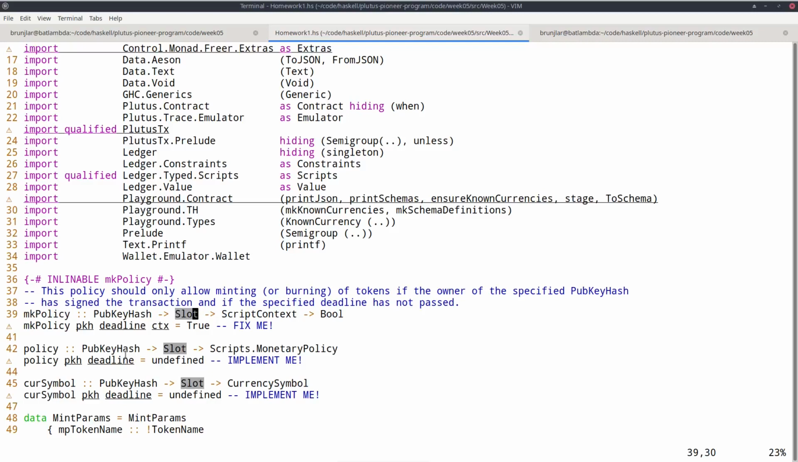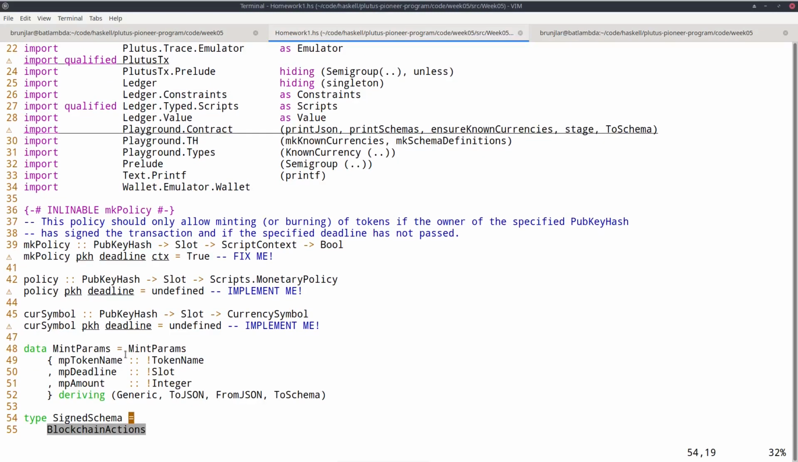I mean, Mary can do slightly more sophisticated things because it can also have several pub key hashes, require more than one signature, and combine different policies with logical AND and OR. But in principle, by doing this, you could do Mary style NFTs. So add the second parameter, and then you have to modify the policy and currency symbol functions accordingly. Then for the mint parameters, we need the deadline as an additional parameter.